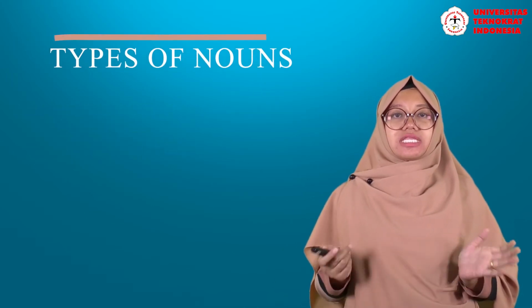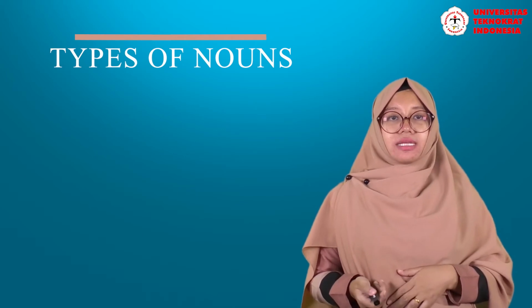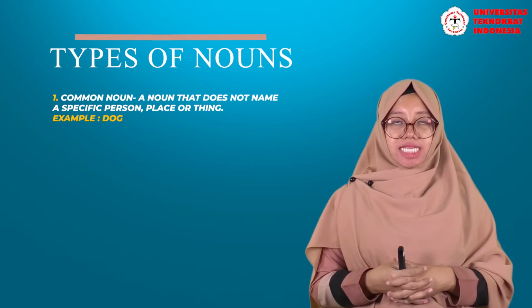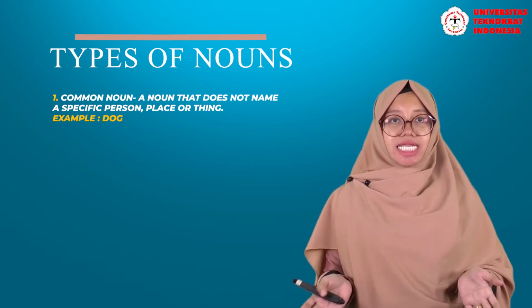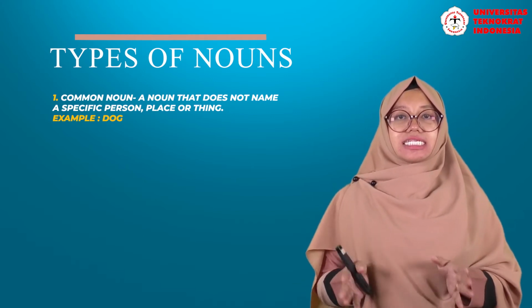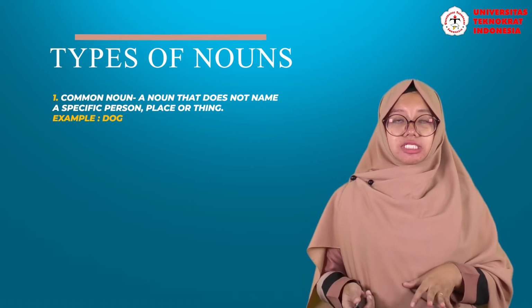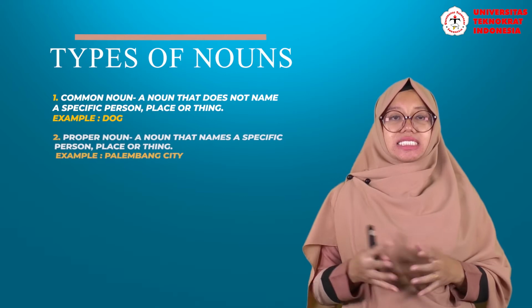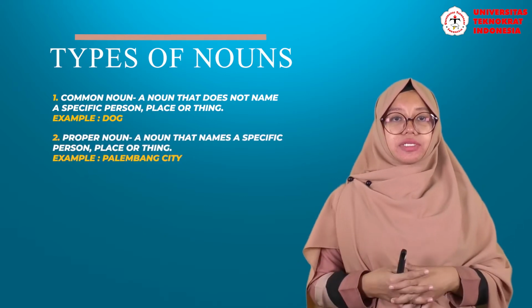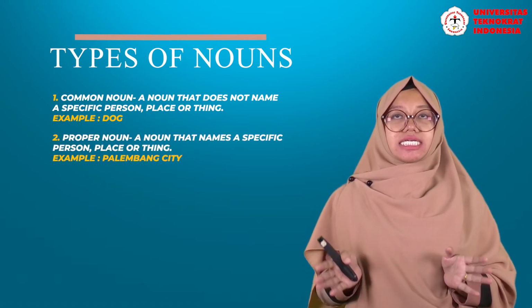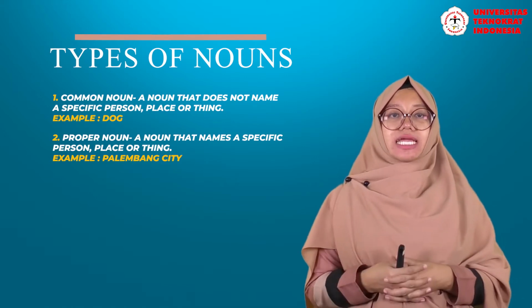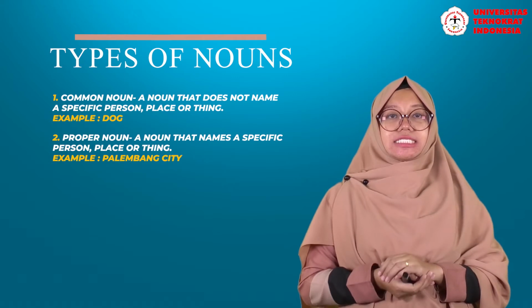Okay, now we come to types of nouns. There are 2 types of nouns that we are going to discuss for today's meeting. The first one is common noun, a noun that does not name a specific person, place, or thing. And the second one is proper noun, a noun that names a specific person, place, or thing. An example of common noun here is dog.